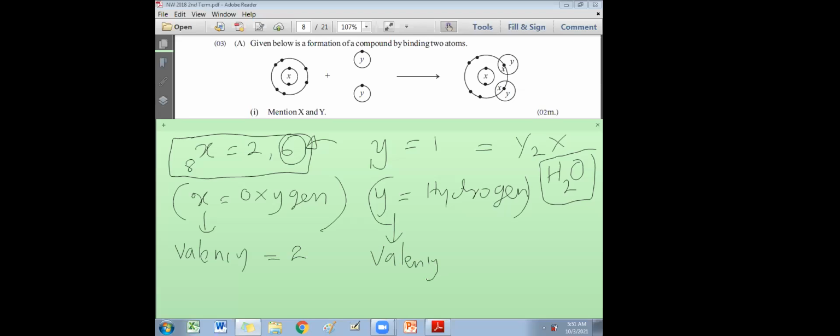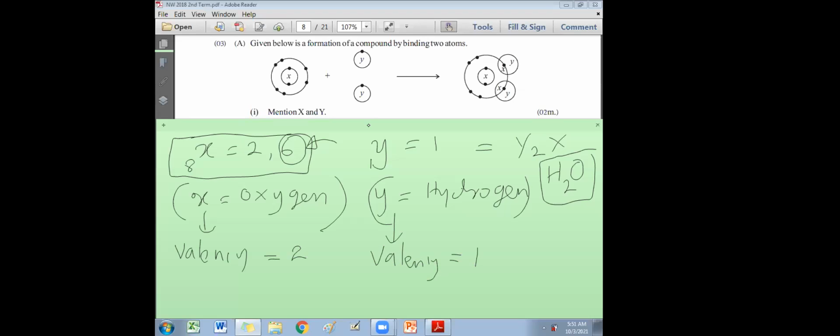Y the valency is equal to 1. Why? Because it has shared only 1 electron. Those who found this difficult, please write how come valency 2 here? Because X has shared 2 electrons.